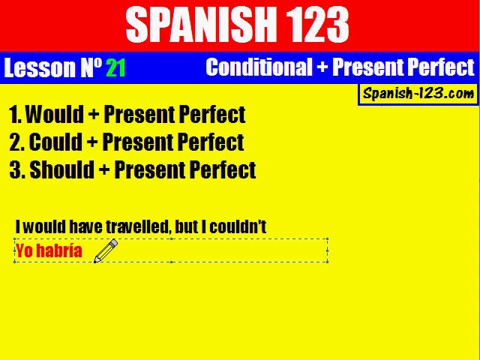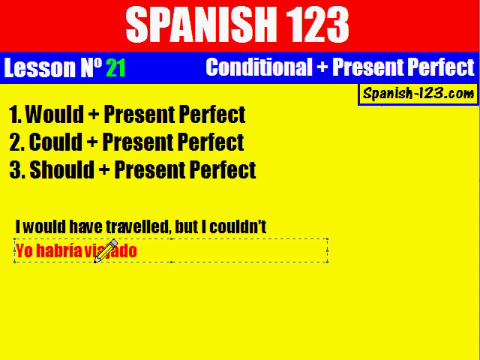Yo habría, and the participle of verb to travel, which is viajar. And the participle of viajar is viajado. Remember this finishing, ado, edo, ido are the finishings of the participle in Spanish.